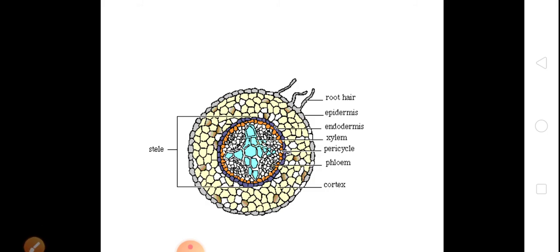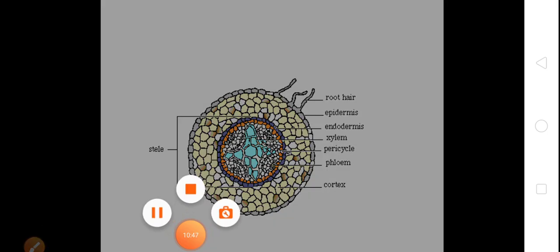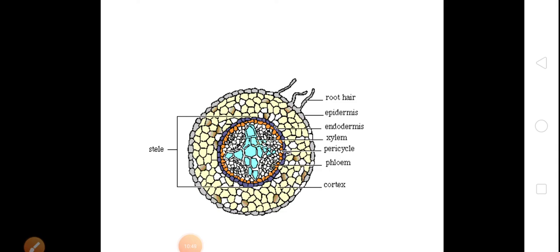It is a very simple, easy topic that we have taken today: transportation in animals, that is transportation of waste material by the excretory system to the outside, and in plants by vascular tissue. Xylem transports the water and phloem transports the food. I hope you have learned properly. If any query or problem, we will discuss in the live class.